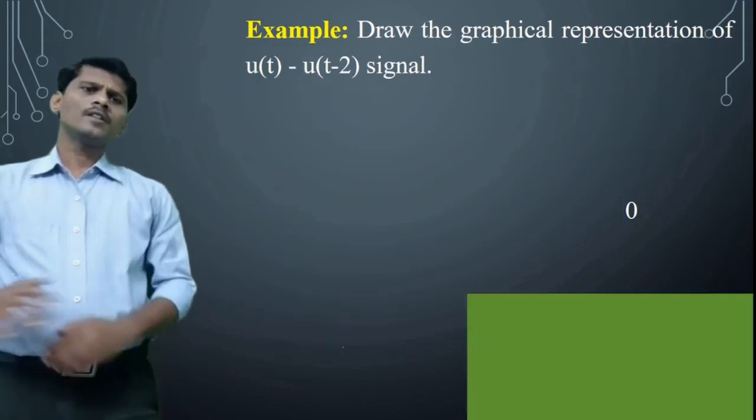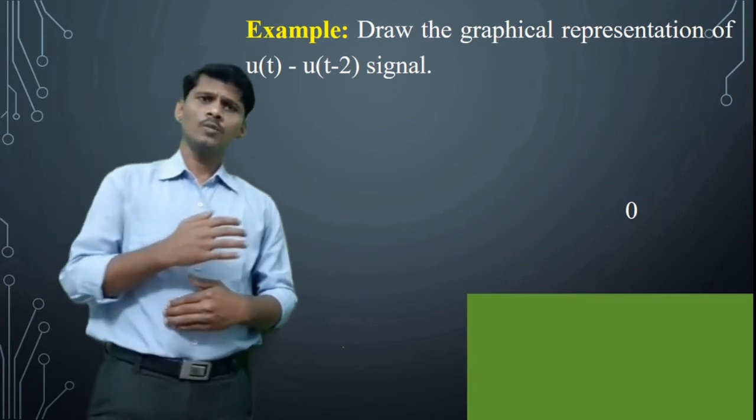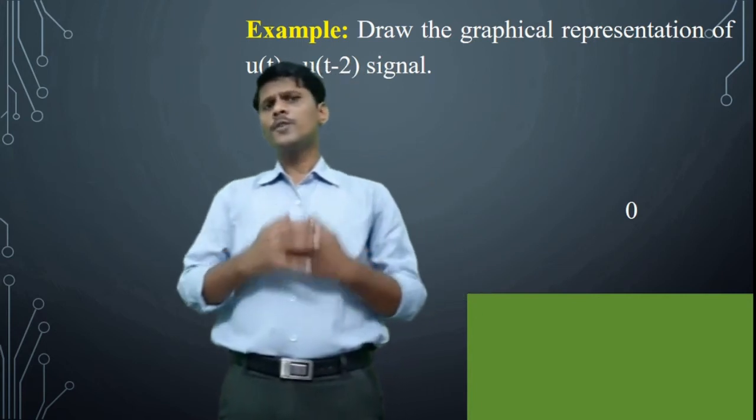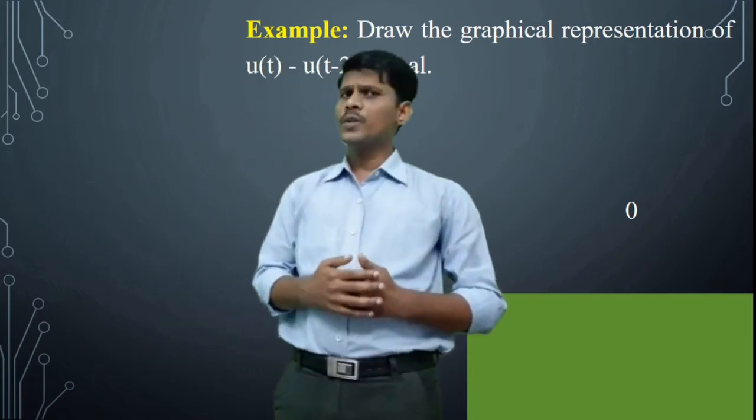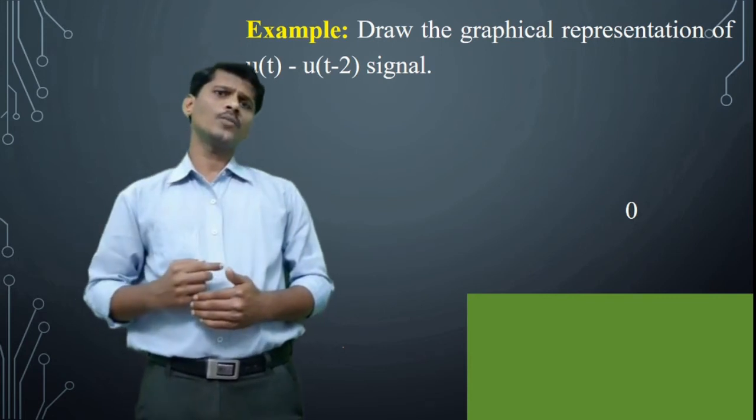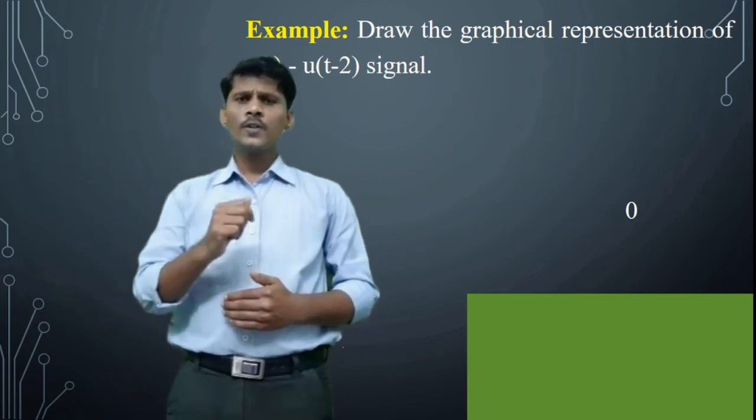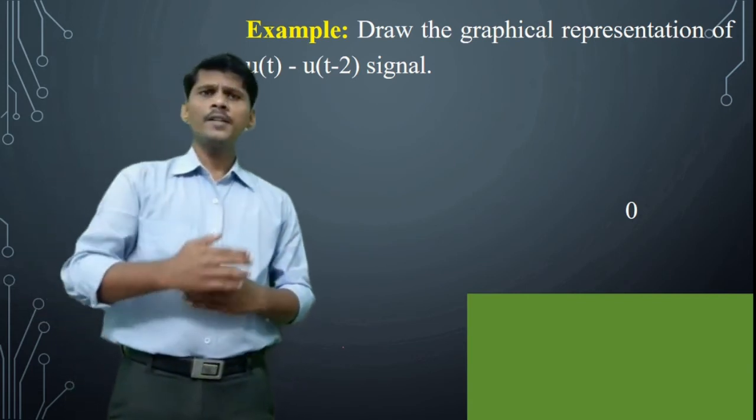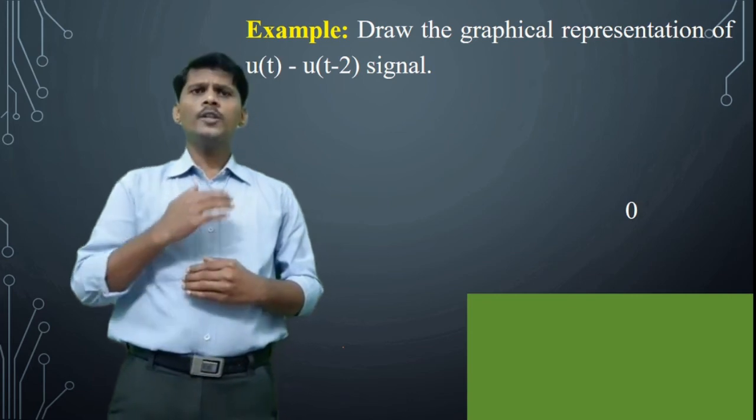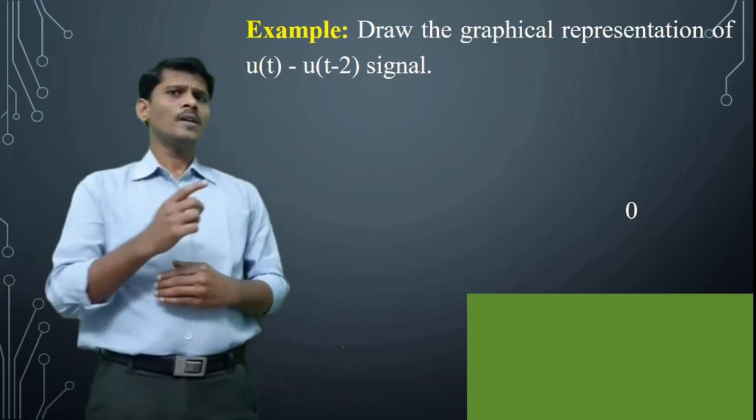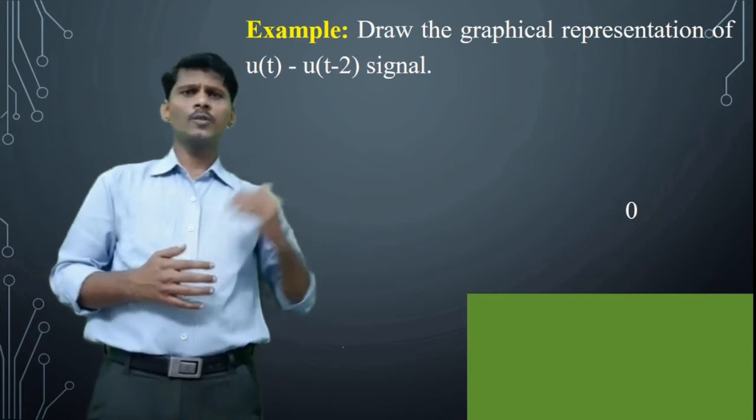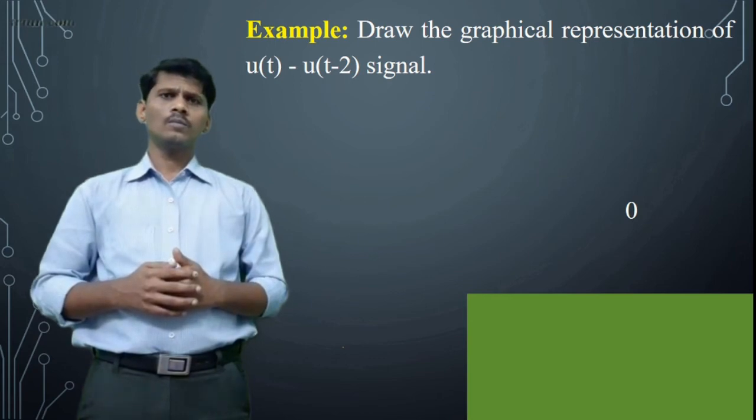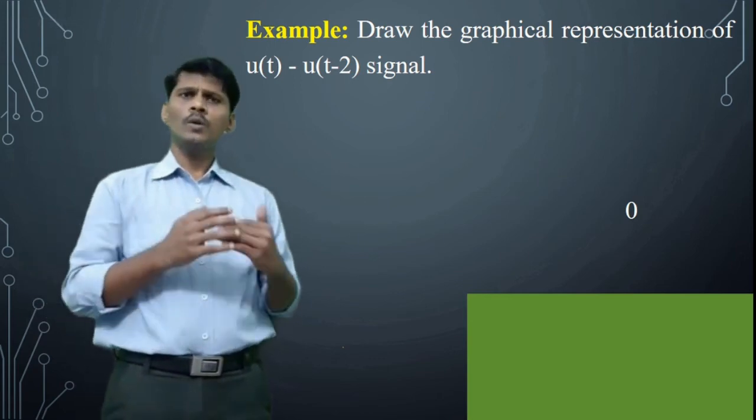Next example, draw the graphical representation of u of t minus u of t minus 2 signal. So what is u of t? u of t is the unit step signal. What is its graphical representation? From t equal to 0 to infinity, its step value is 1. Next, draw the graphical representation of u of t minus 2 signal. According to the definition of unit step signal, u of t minus 2 is equal to 1 for t greater than or equal to 2.